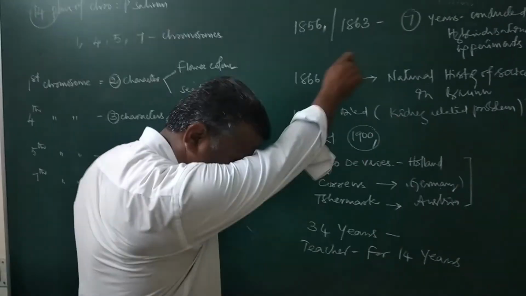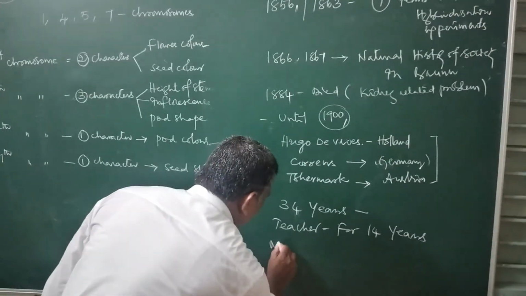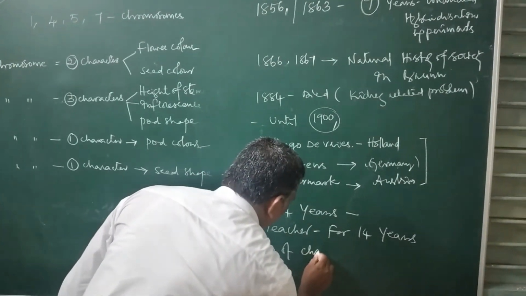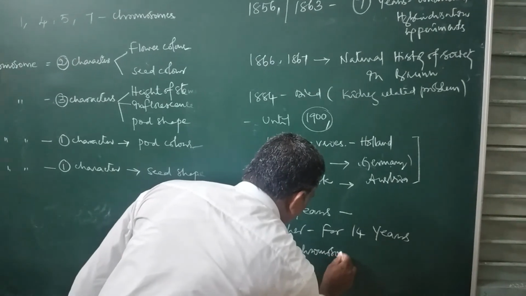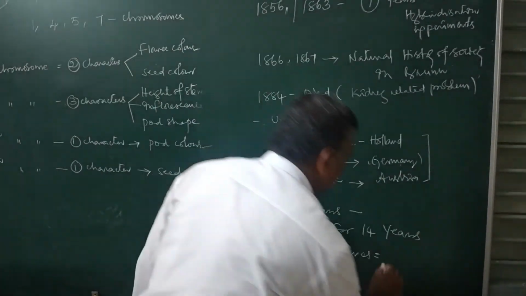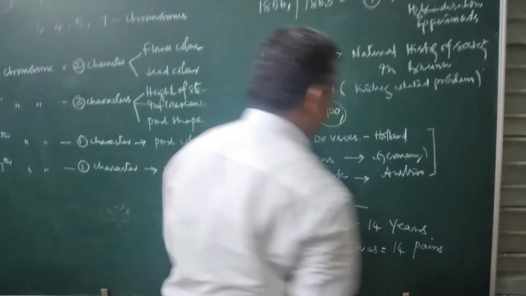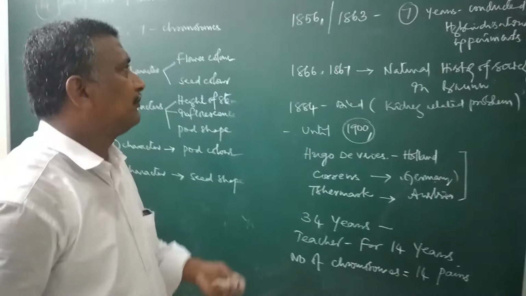Okay, especially the number of chromosomes in Pisum sativum is also 14 pairs. Please simply observe here.